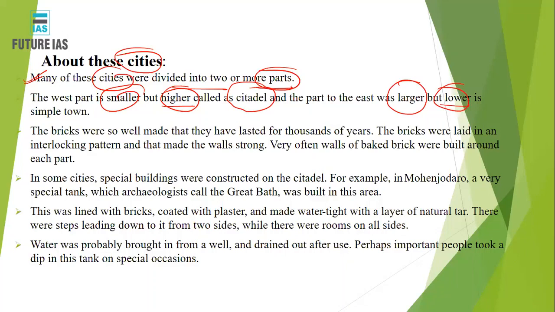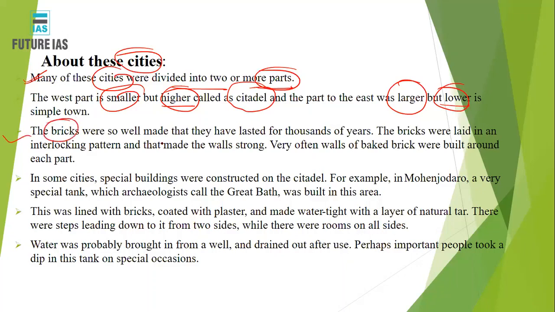So these cities had a part on the western side of the town called the citadel, and a part on the eastern side of the town called the lower town, which is larger. The higher one was occupied by, let's say, the administrators and the wealthy persons, but the lower side was occupied by artisans, farmers, or the general public.